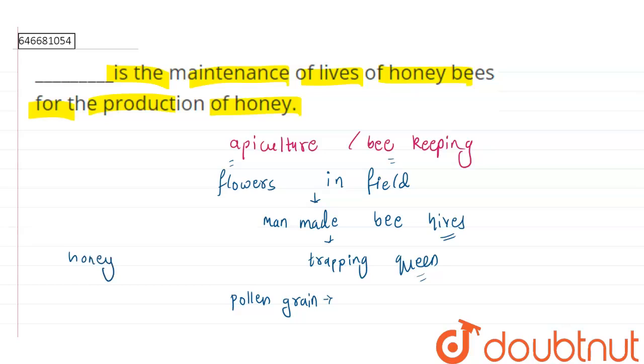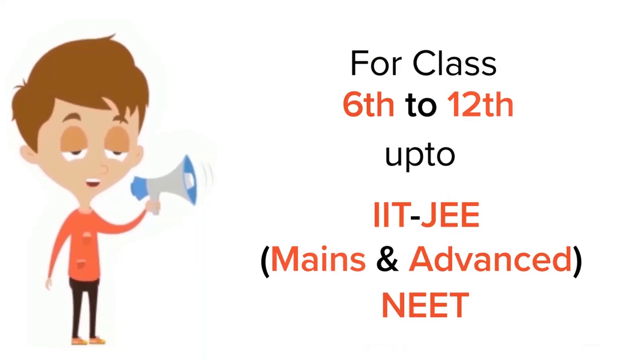So these bees will actually pollinate the flowers, and also provide us with the honey. By this, there are two benefits of apiculture or beekeeping: the pollination is done very quickly, and we are also getting the honey, which is a great source of income. So our answer is that apiculture is the maintenance of the lives of the honeybees for the production of the honey. Thank you.